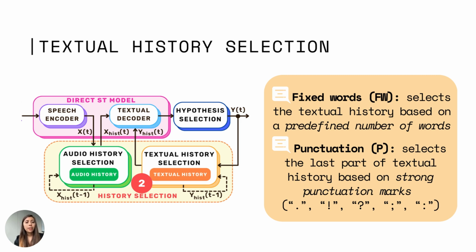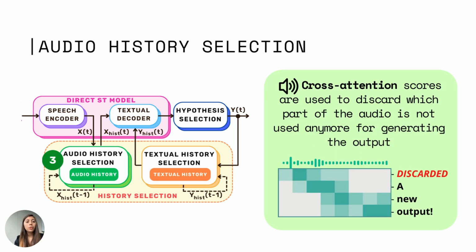Having selected the textual history, we move to the audio history selection, in which we exploit again the cross-attention scores. But here they are used to discard which part of the audio is not used anymore for generating the output. This is because, since we have selected the textual history, we have a discarded part, and we are not interested anymore in maintaining the audio related to that part, that is the discarded part in red in this image.